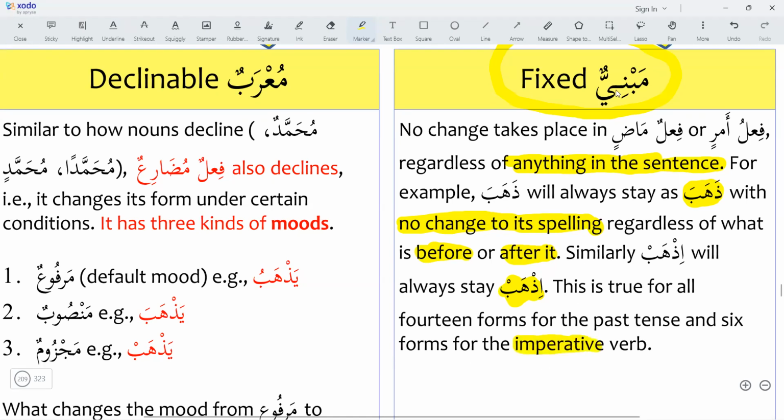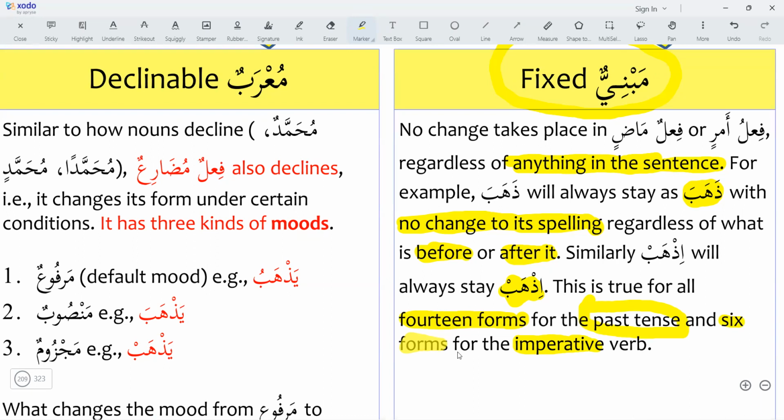This is for the past tense. For the past, we have learned about isnad. There are 14 forms of the verb in the past tense. And in the imperative, fi'l amr, there are 6 forms. Sir, what does isnad mean?